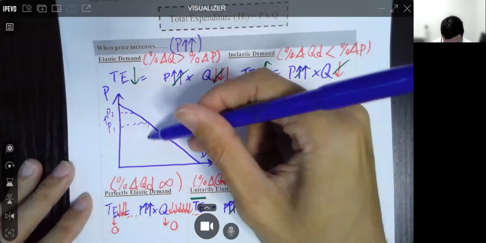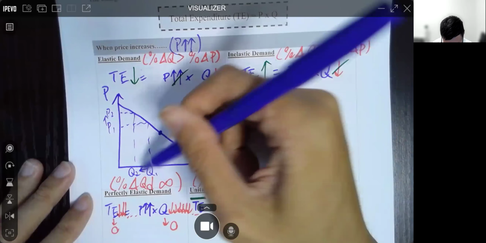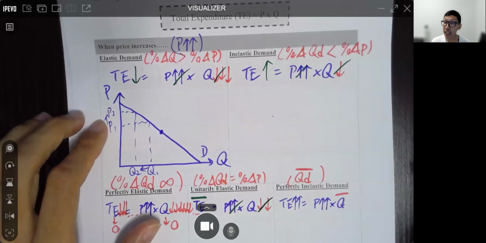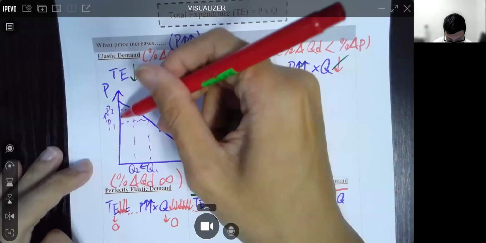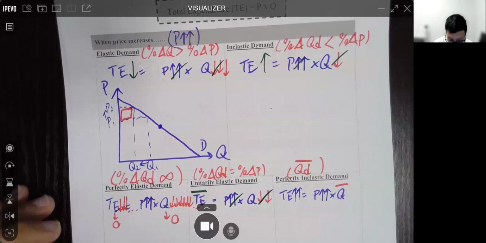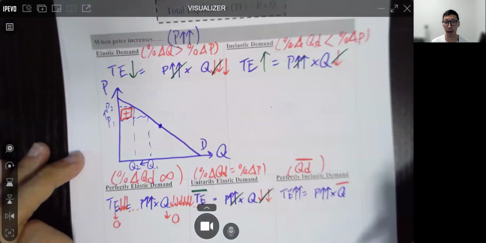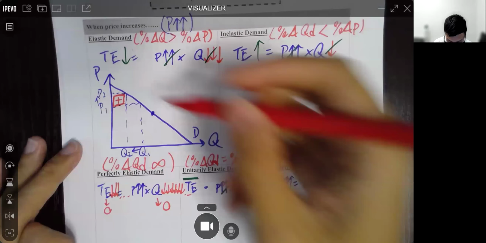Of course, we have Q1 and Q2. Now, do you see price increases? This part, since it is more expensive, we are spending more money for this part, but we are buying fewer of it. 我哋買少咗即係使多定使少咗啊